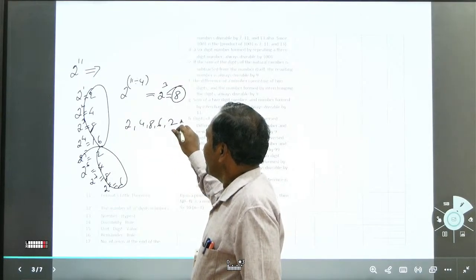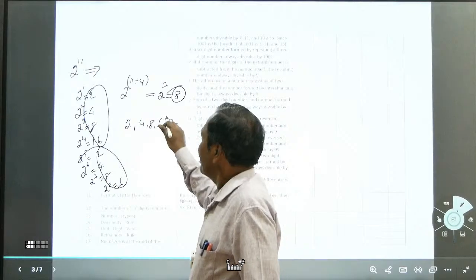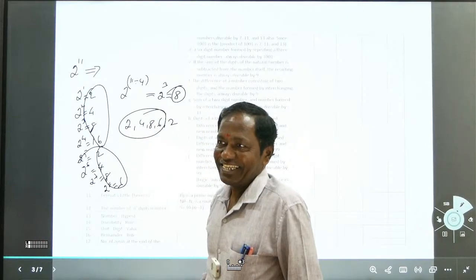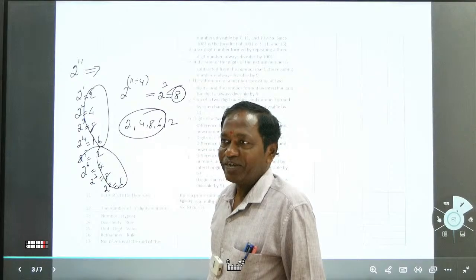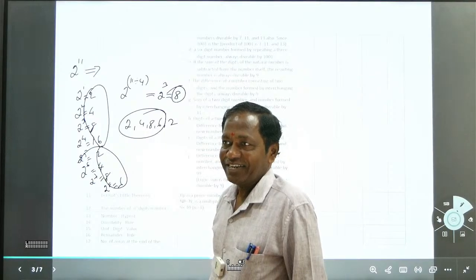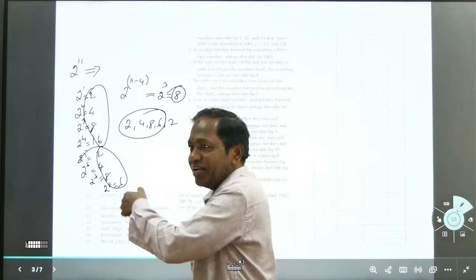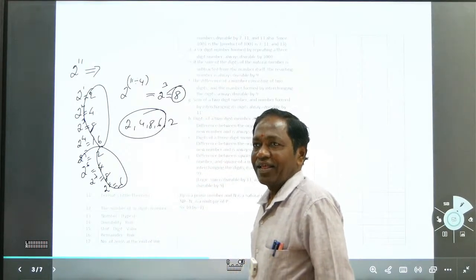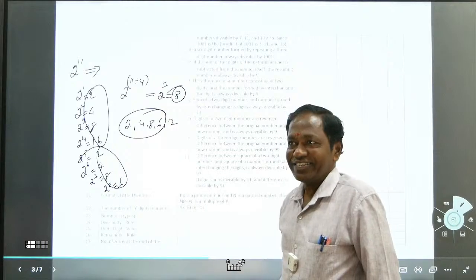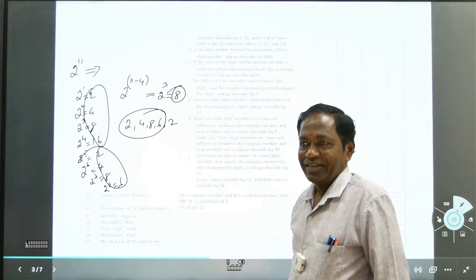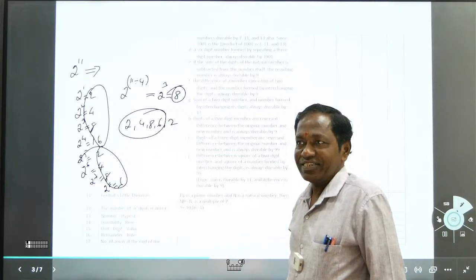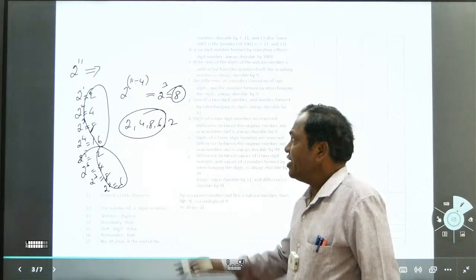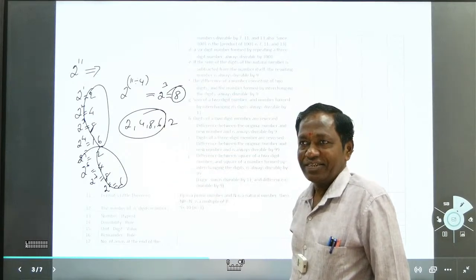When 2 comes again, repetition starts, and 4 terms is a cycle. Within a small 1 inch space it is enough. Intelligently we should do like this.